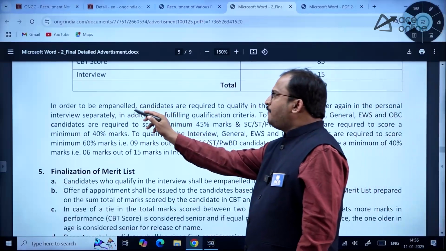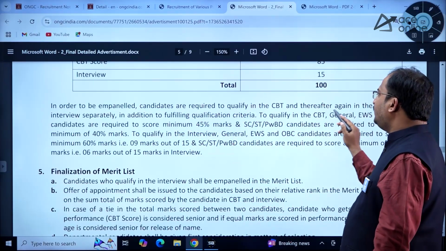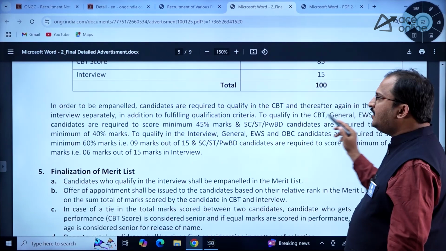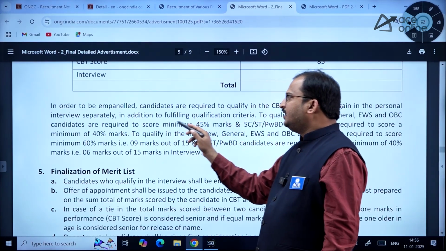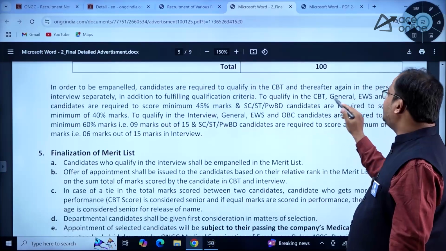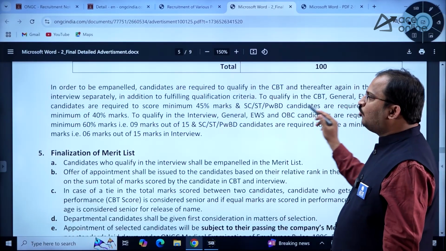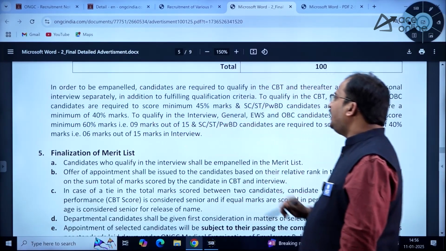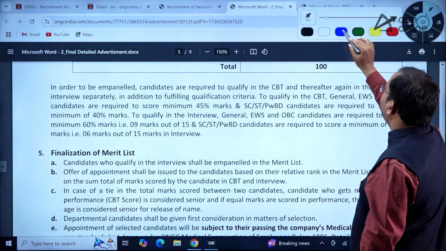In order to be empaneled, candidates are required to qualify in the CBT and thereafter again in the personal interview separately, in addition to fulfilling the qualification criteria. To qualify in the CBT, general, EWS and OBC candidates are required to score a minimum of 45% marks.